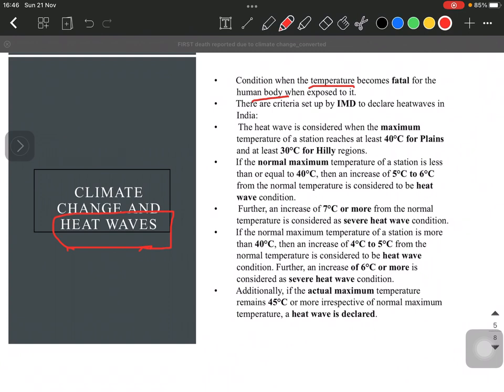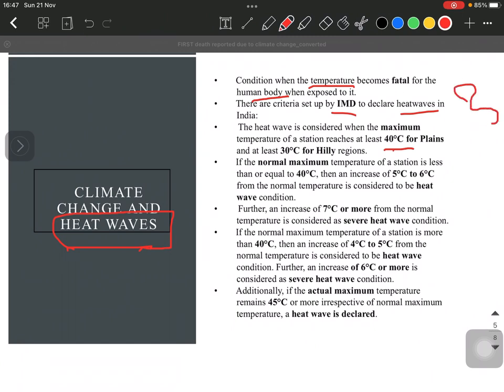So now IMD, that's Indian Meteorological Department, has set up some criteria about the temperature when we declare that a heat wave is going on. So we'll try to understand those criteria. Okay. So a heat wave is considered when the maximum temperature of a station reaches 40 degrees Celsius for the plains. Like if in our plains, for example, the temperature is 40 degrees, or if in the hilly areas,